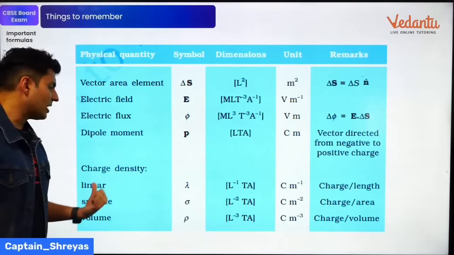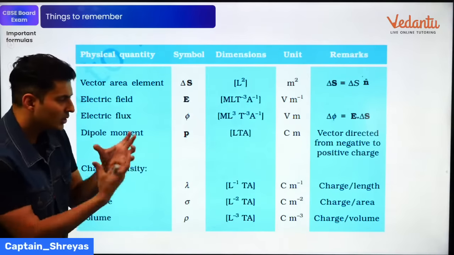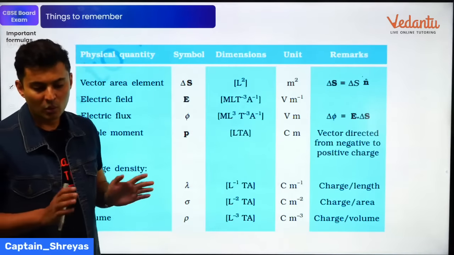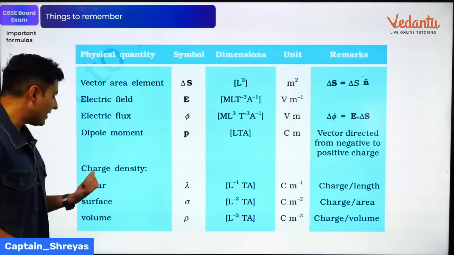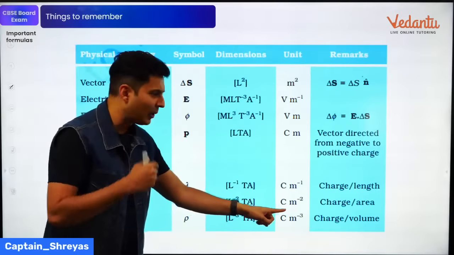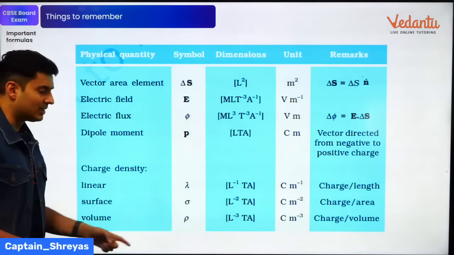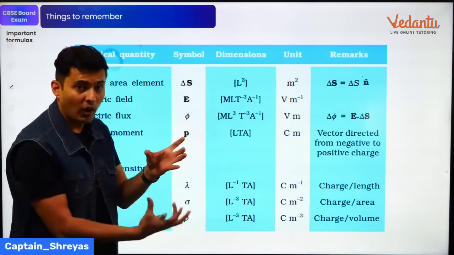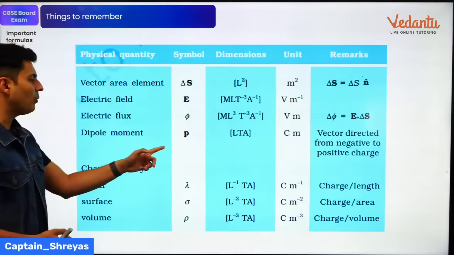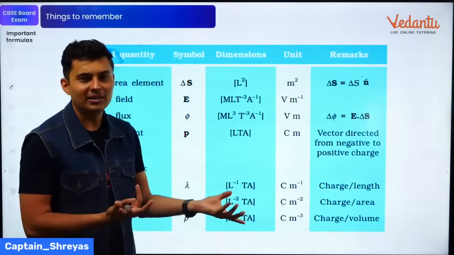Example, linear charge density, lambda. That means charge per unit length. So charge means Coulomb, per unit length means meter. So Coulomb per meter. Isn't it simple? Same way, if it is surface charge density, sigma, that means charge per unit area. So charge means Coulomb on the top, area means meter square. That's all. Similarly, if it is volume charge density, which is rho, then it is charge per volume. So Coulomb per meter cube. That's all. Same thing for anything else. Dipole moment. It is charge into the separation. So Coulomb into separation means meters.